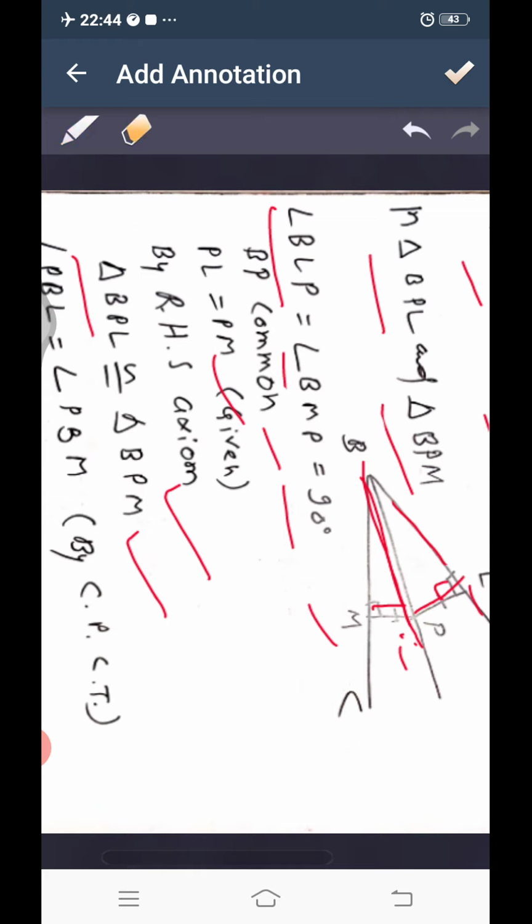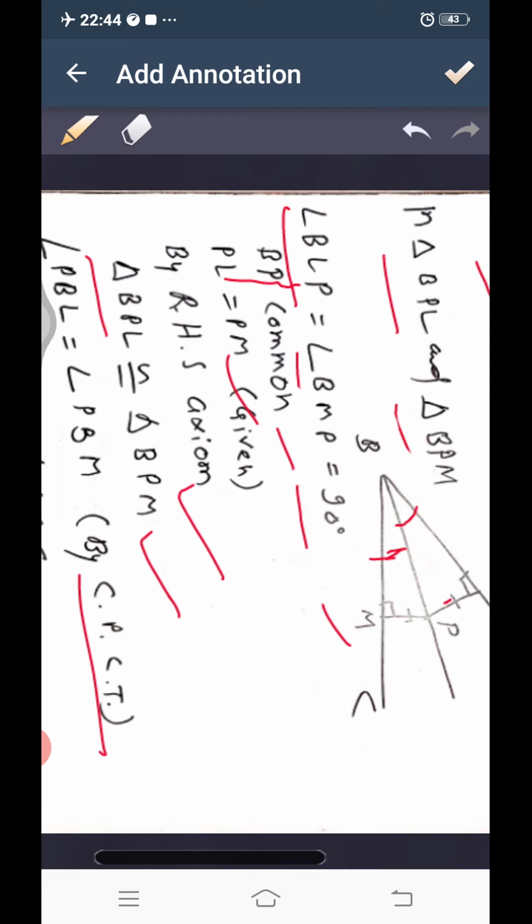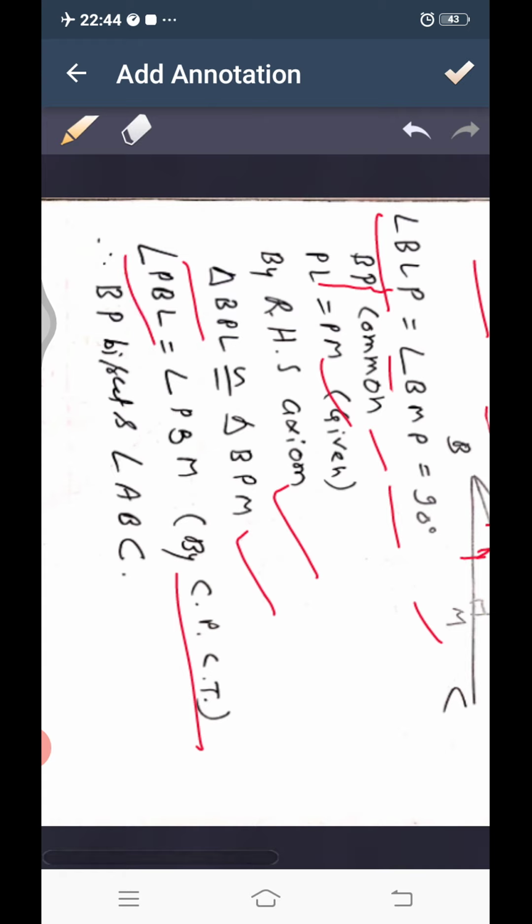When both the triangles are congruent, then we can say that angle PBL is equal to angle PBM. We can see both the angles will be equal by CPCT. CPCT means corresponding parts of congruent triangles. When these two angles are equal, we can say that BP bisects angle ABC, means BP divides angle ABC into two equal parts.